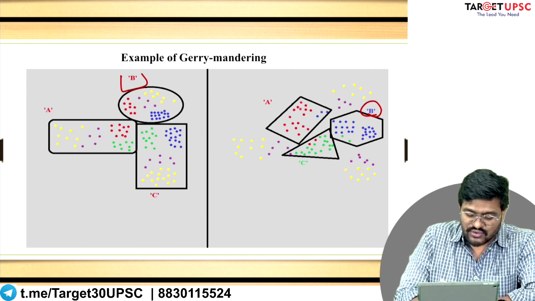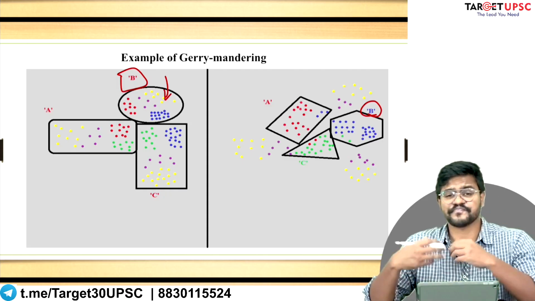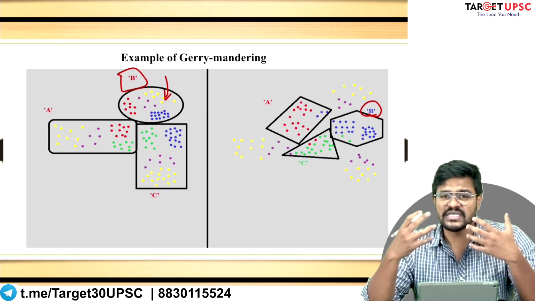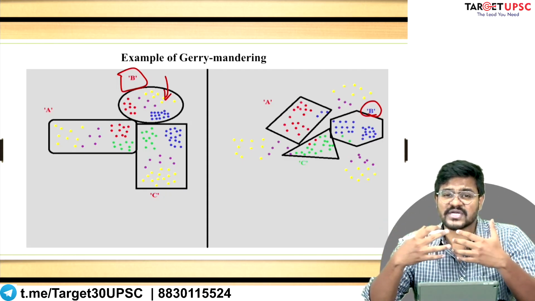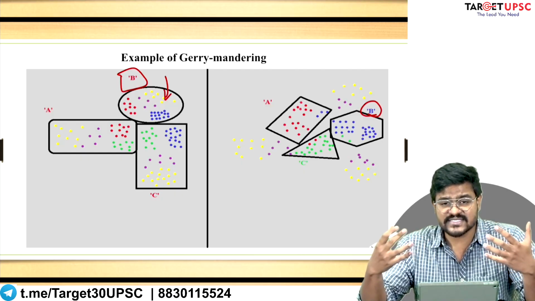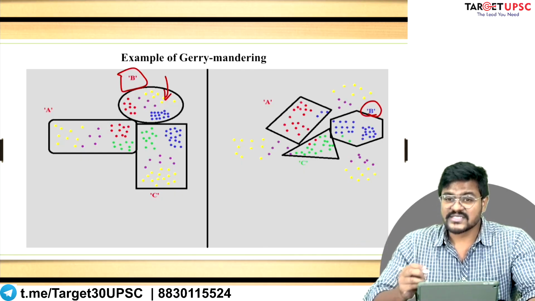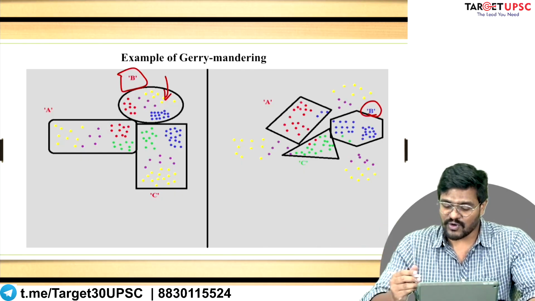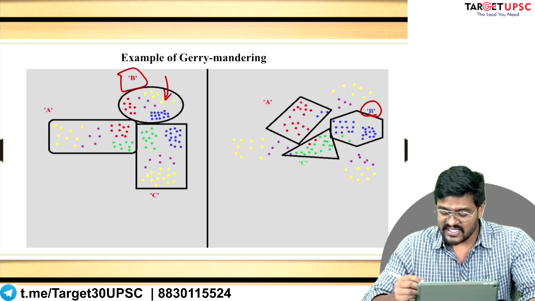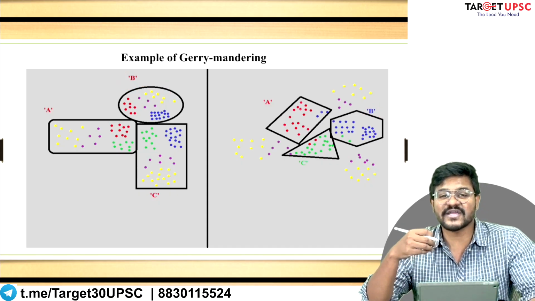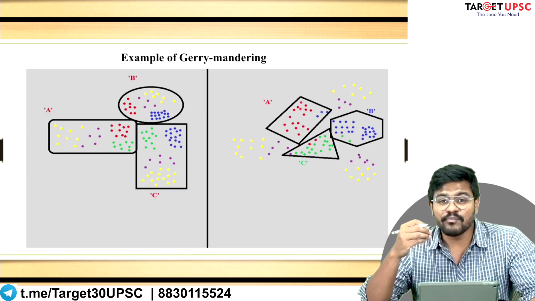Earlier constituency B was also a mixed constituency with different types of voters coming from different caste and community backgrounds. Now, since gerrymandering has happened, constituency B has become dominated by blue voters.